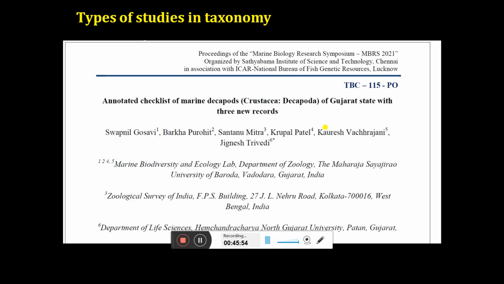For example, somebody started working on the orchids of Gujarat. Before you start, you have to make a list of what kind of orchid species are already reported from Gujarat, because that will serve as baseline data for your studies. Or somebody is working on a specific group of microbes, so whether any species of microbe from that group is already reported from Gujarat or not, if you can prepare that baseline data, then this review of literature can serve as a best paper. So we have published several papers like this.